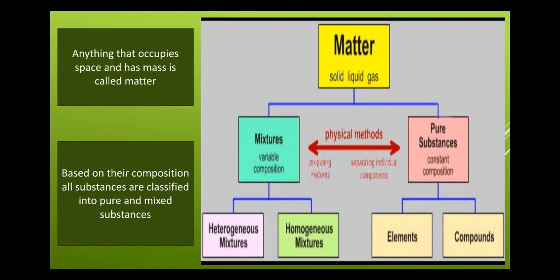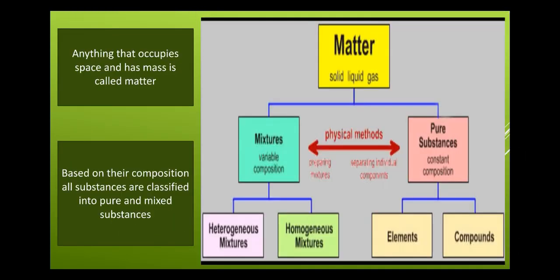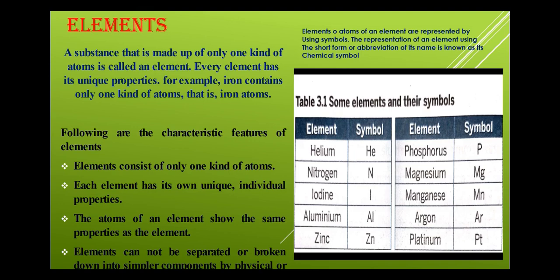Pure substances are substances that consist of only one kind of atoms or molecules, and mainly there are two types of pure substances: elements and compounds. So, what are elements and what are compounds? First, we will learn about elements. A substance that is made up of only one kind of atom is called an element.